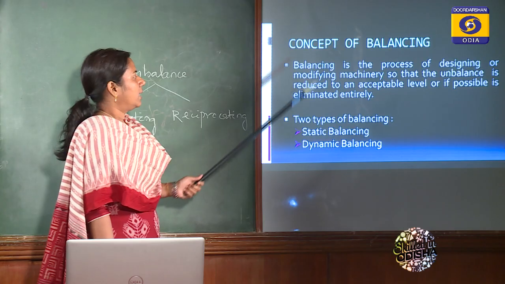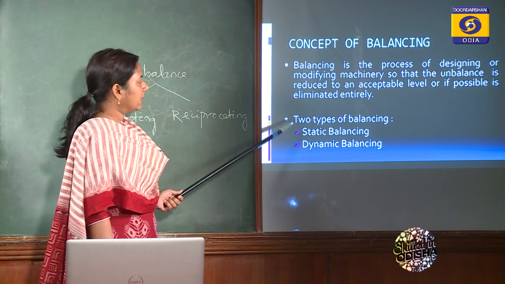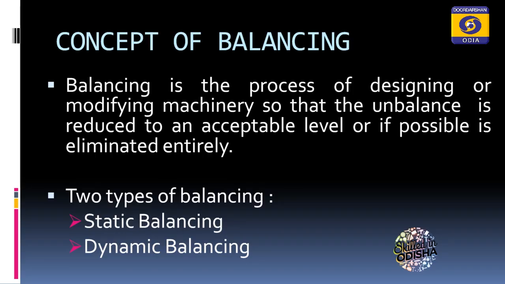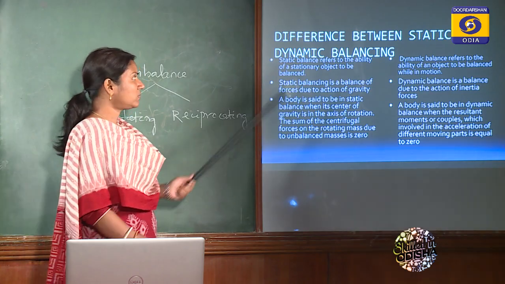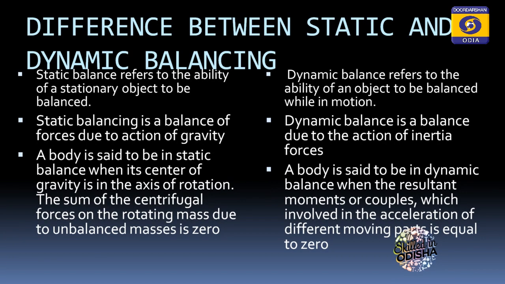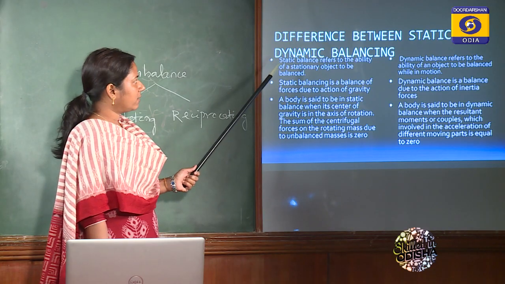Okay. Now we can classify the balancing. There are two types of balancing. One is static balancing, another one is dynamic balancing. So now we'll go for the difference. What is the basic difference between static and dynamic balancing? First we'll consider static balancing.